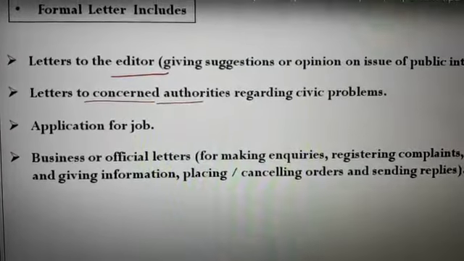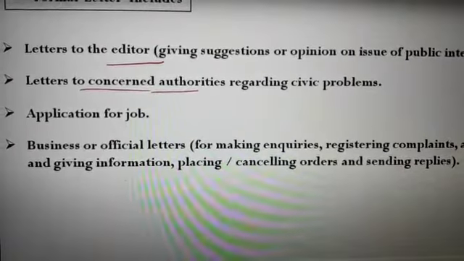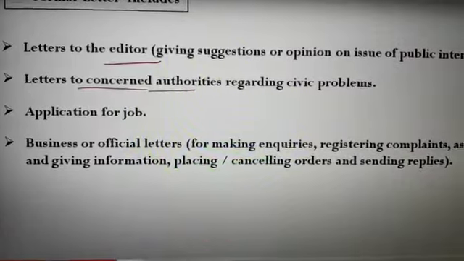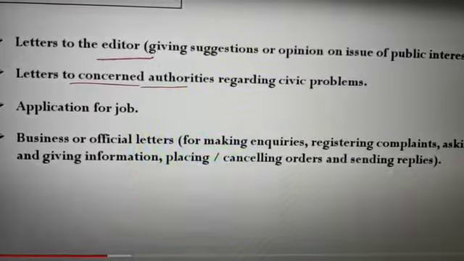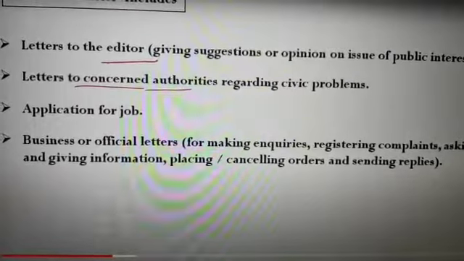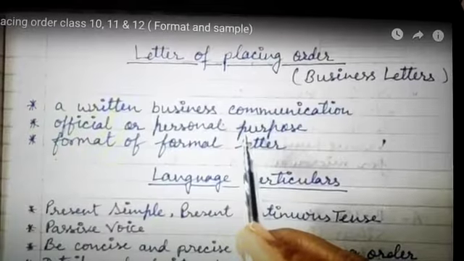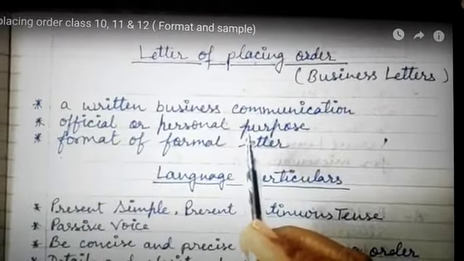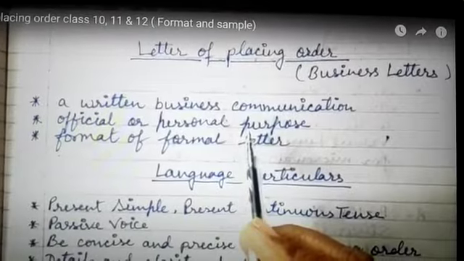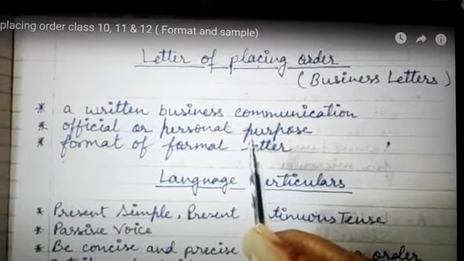The next are applications for job, business or official letters for making inquiries, registering complaints, asking and giving information, placing and cancelling orders, and sending replies. Now we'll talk about the letter of placing order, which is one type of business letter. Most of the time we write this type of letter for placing an order for some items.